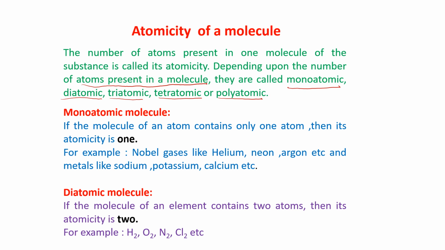So let us see what a monoatomic molecule is. If the molecule contains only one atom, generally we can see monoatomicity in all the noble gases. In the next lecture I will tell you about the noble gases. There are 6 noble gases. They are helium, neon, argon. These are all noble gases.